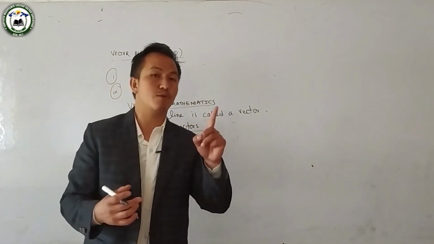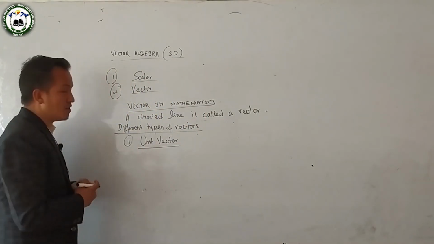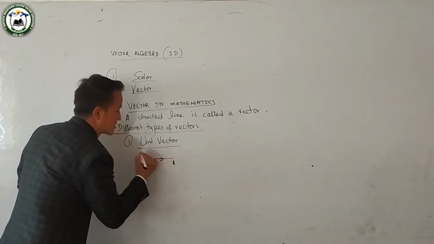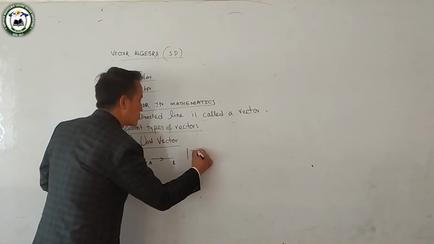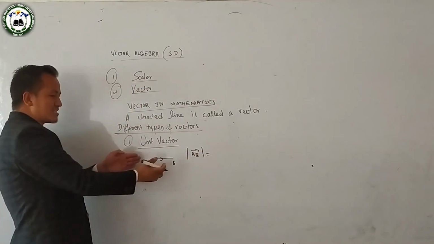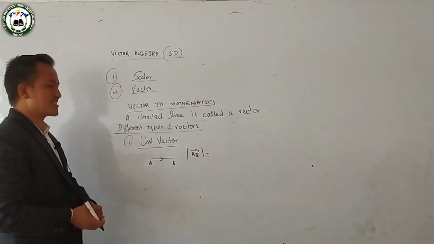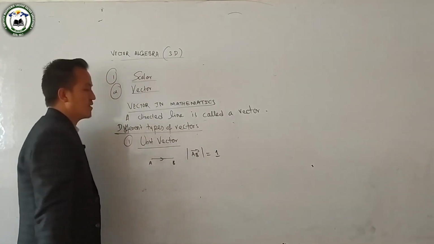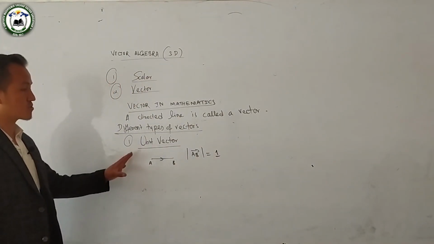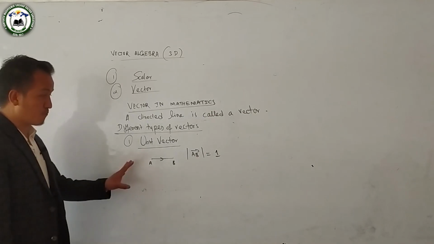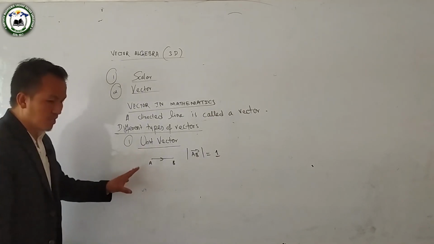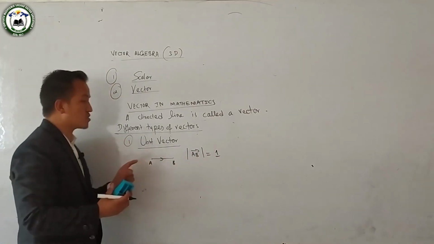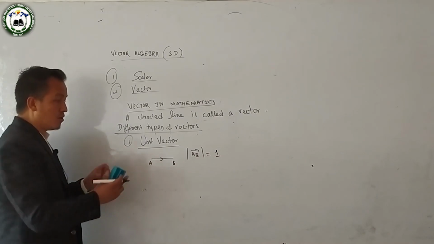If the magnitude of the vector, suppose here we have vector AB in this direction, and its magnitude, that is the distance from A to B, is 1, then this type of vector is called the unit vector. A vector whose magnitude is 1 is called the unit vector.